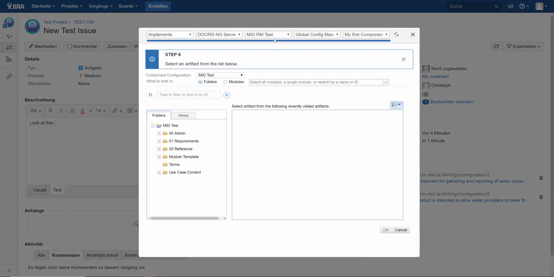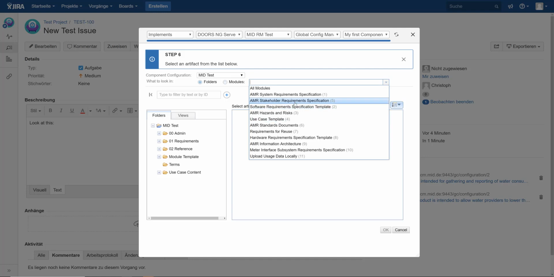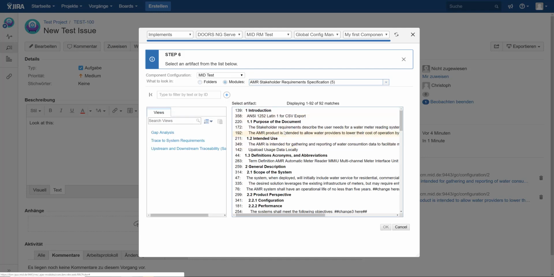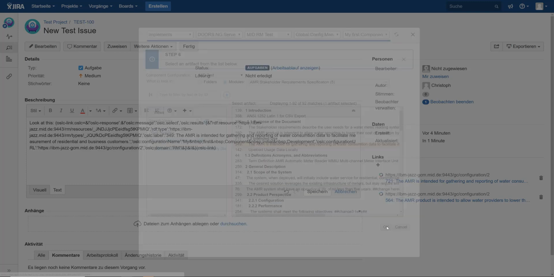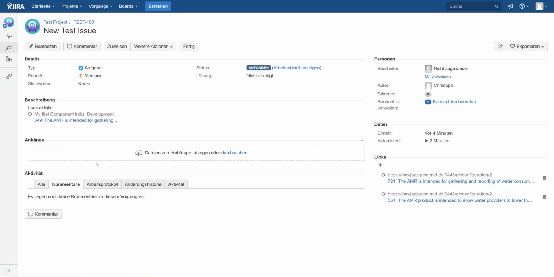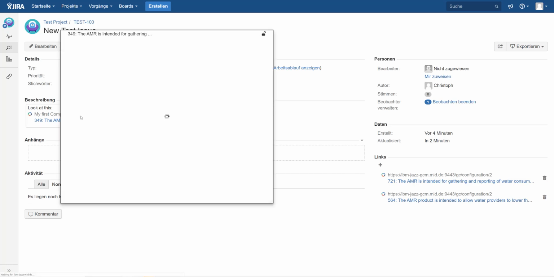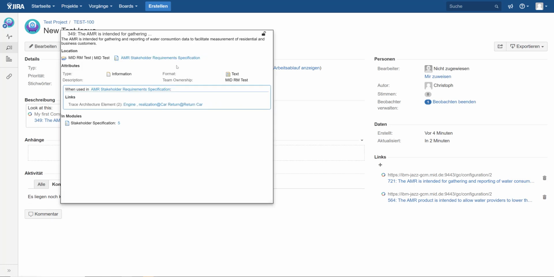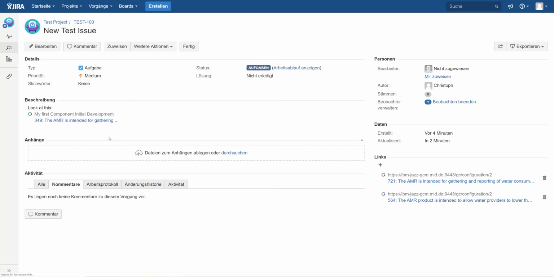And it is exactly the same process of selecting an artifact. I use a module and 349 and say OK, and here's the link, and when we save it, then it gets rendered nicely, and here's the delegated UI of that requirement.